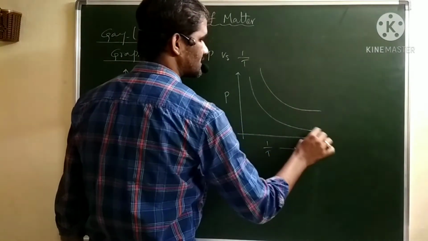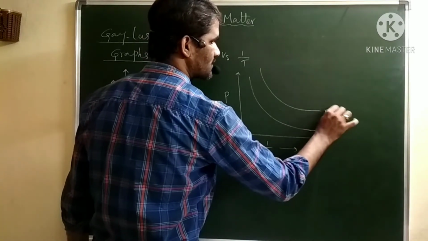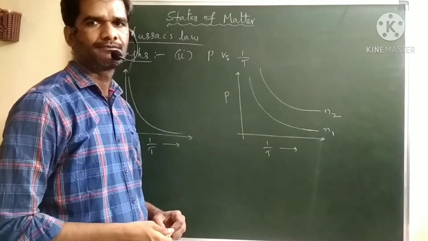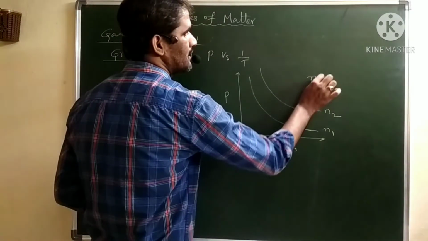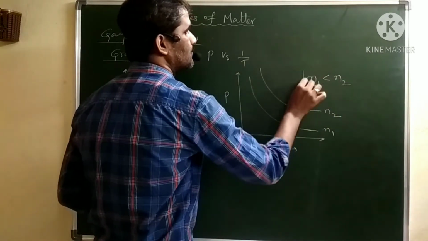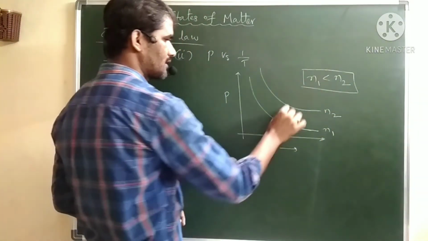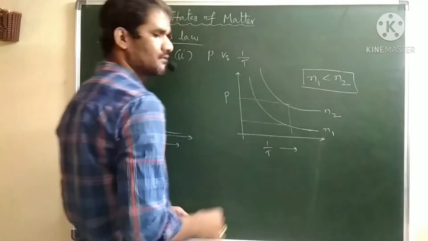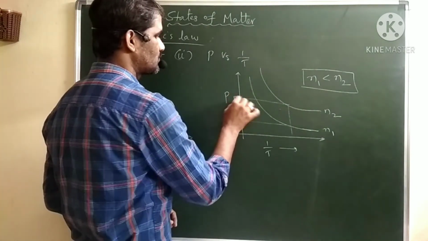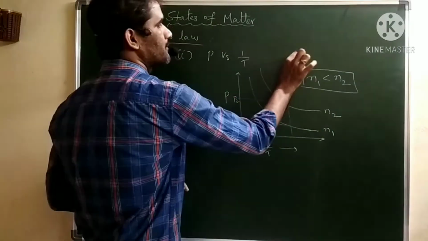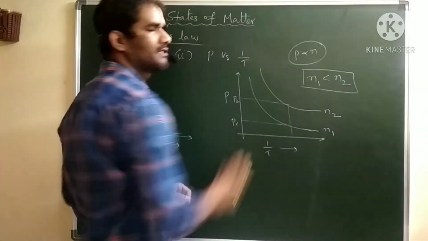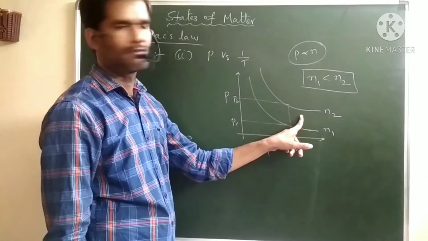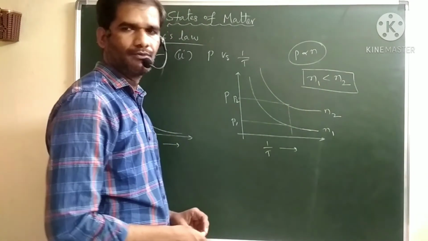Similarly, if you draw various graphs of pressure versus 1 by T for different gases, let us assume this is gas 1 and gas 2 having numbers of moles N1 and N2. What kind of relation can we observe between N1 and N2? N1 is less than N2. Why? Keep the temperature constant and explain with respect to pressure. Here this is pressure 1 and pressure 2. Pressure is directly proportional to number of moles, as we have already discussed. So for the higher pressure, the corresponding number of moles should be more. So N1 is less than N2.